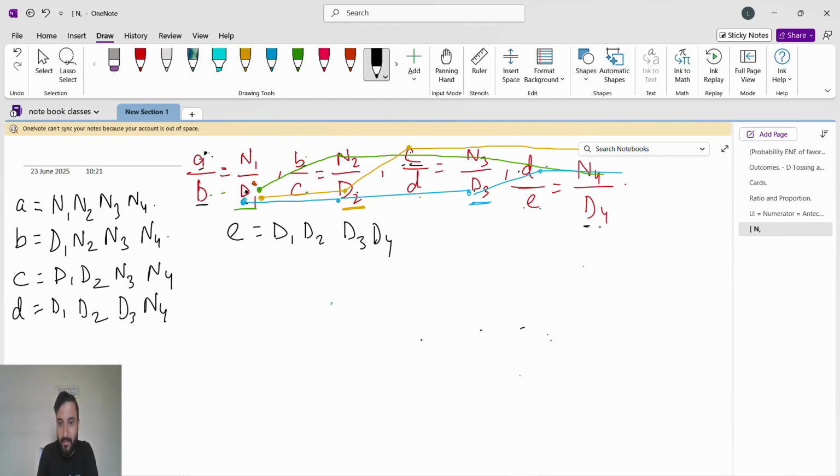So B to C, C to D, D to E. Now we don't have a numerator to go up. So E is at the denominator only. So B into C, C into D, D into E.